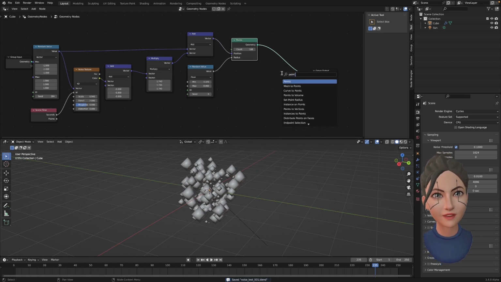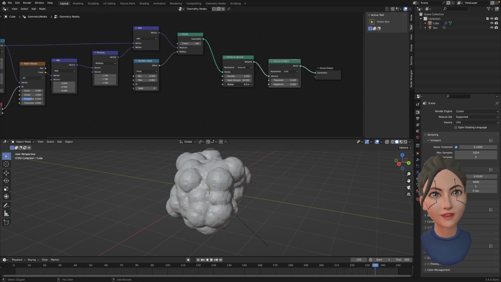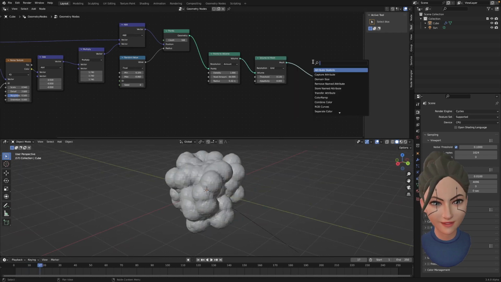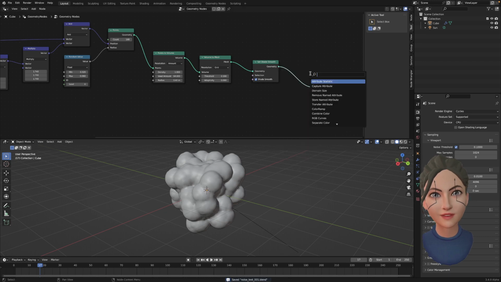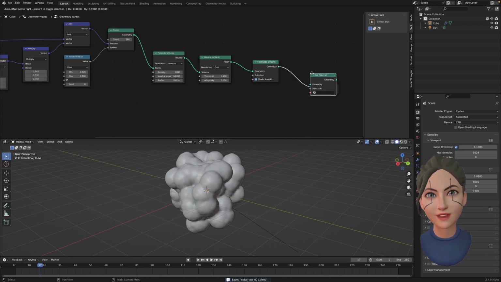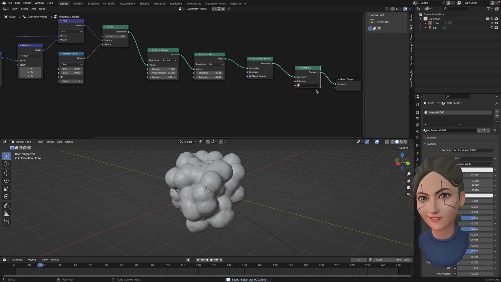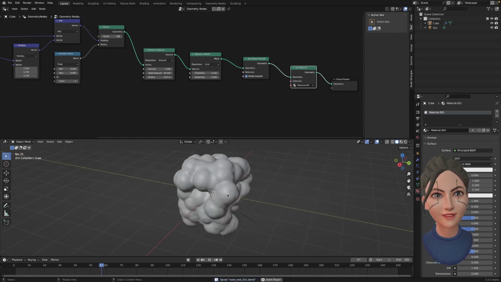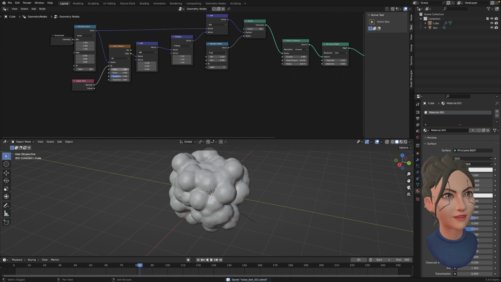You can also use point to volume to mesh, just to make it so it's becoming like a mesh that you can render. And we want to smooth this, and perhaps use set material at the end. Yeah, just give it a material. Now we have this kind of random looking creations.